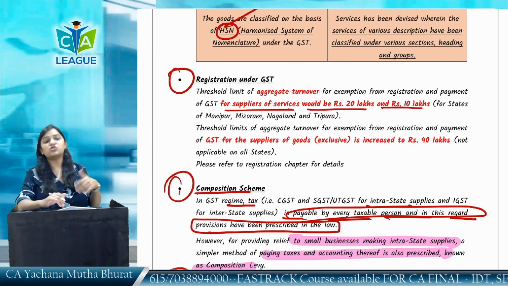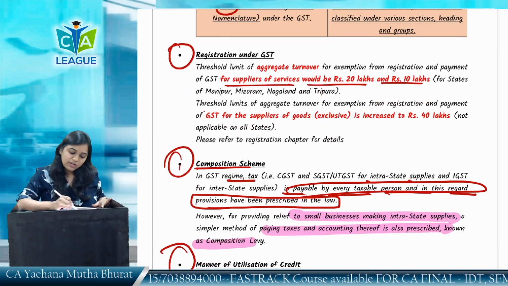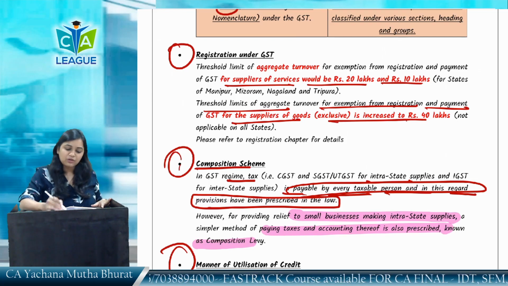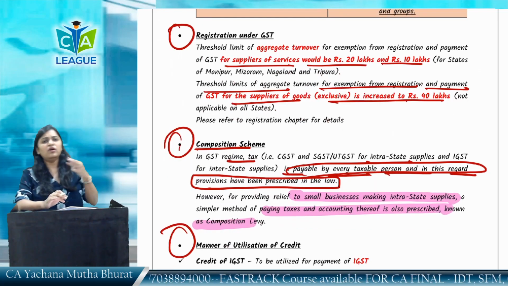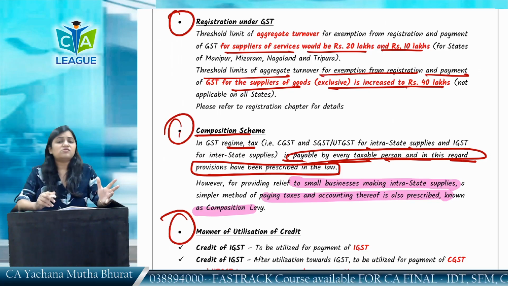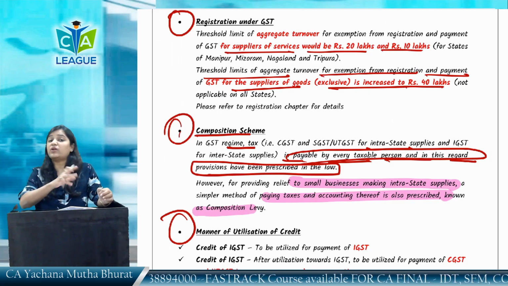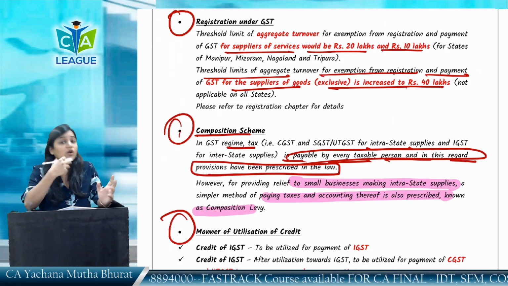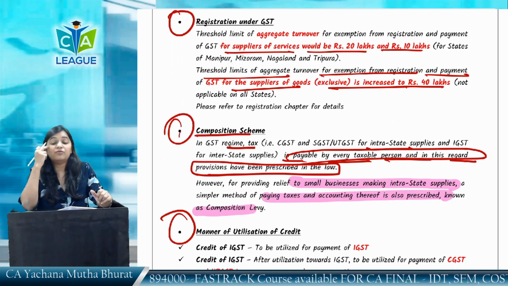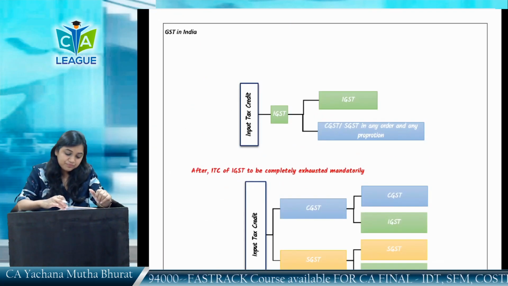So depending upon the threshold limit in the state you are in, you have to take the registration. The threshold limit of aggregate turnover for registration and payment for a supplier of exclusively goods has been increased to 40 lakhs. So as I told, currently there are 3 limits. We'll see the registration chapter for detail. So when to register, when not, when to apply for cancellation, when registration will get suspended, what is the procedure for registration, what will happen if I don't register, all these questions will be answered in our 10th chapter, which is registration.